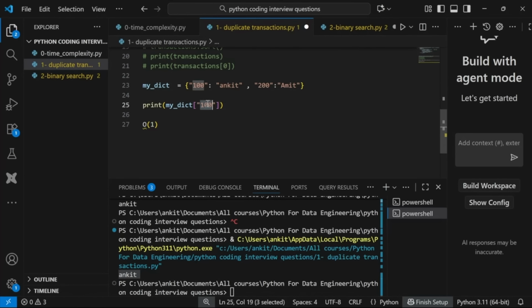When you say 200, it has hashed all the keys, so it knows where 200 is in your memory. It will just go there and give you Amit. So this is constant time complexity when you do a lookup on a dictionary. You have to remember this: any lookup on a dictionary is O(1) constant time complexity.